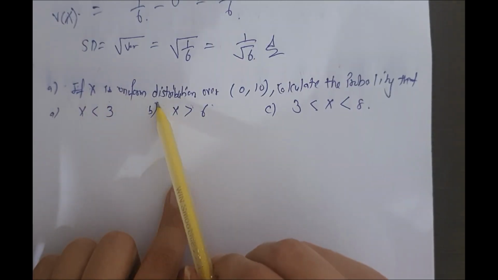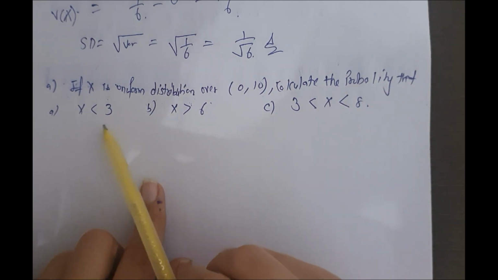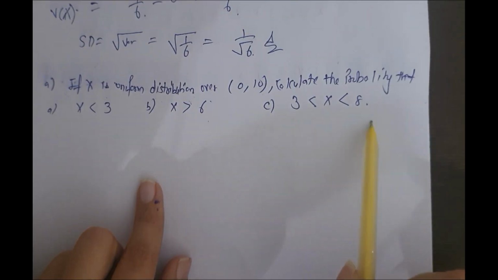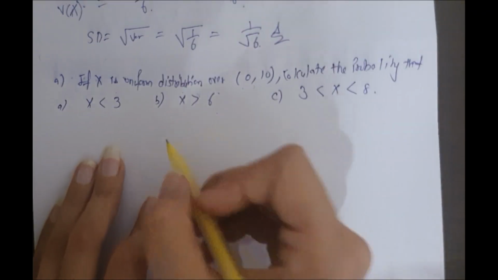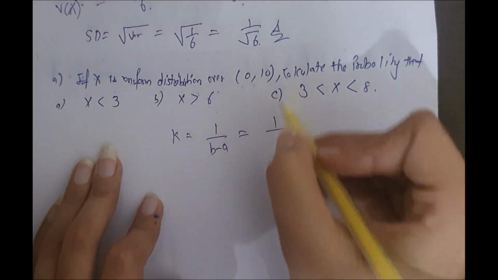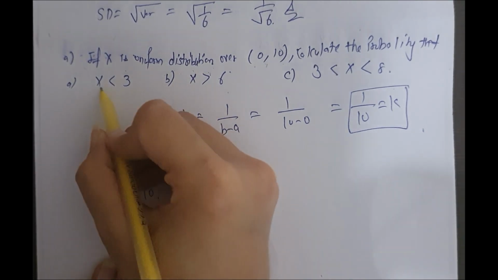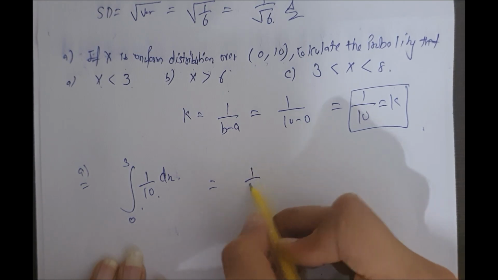Here, if x is uniformly distributed over 0 to 10, calculate the probability that x is less than 3, x is greater than 6, and x is greater than 3 and less than 8. Now, how do we find it? Here, how do we find the k value? That is, k is 1 divided by (b minus a), that is 10 minus 0. K is 1 by 10. It's from 0 to 3. Put it in.